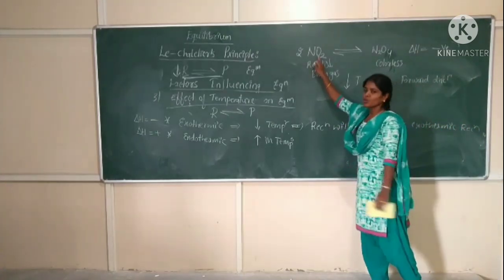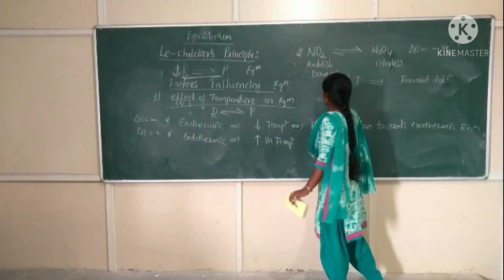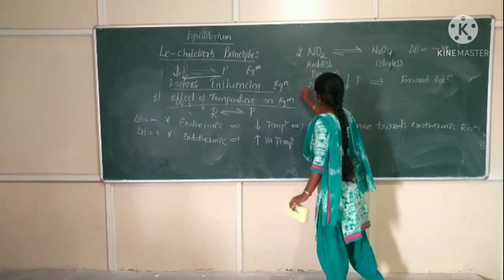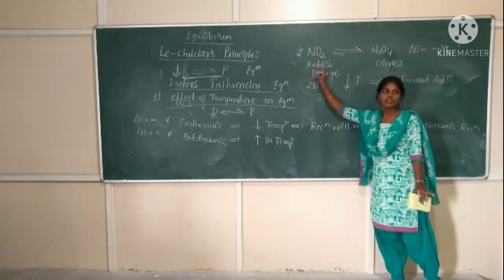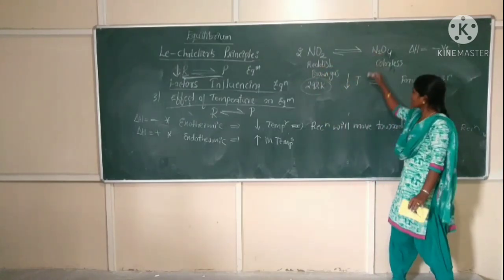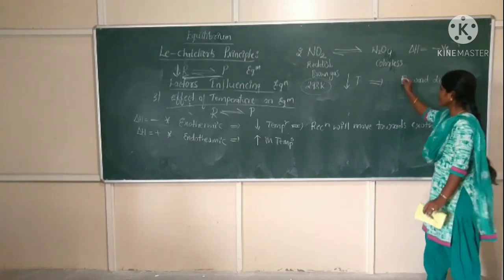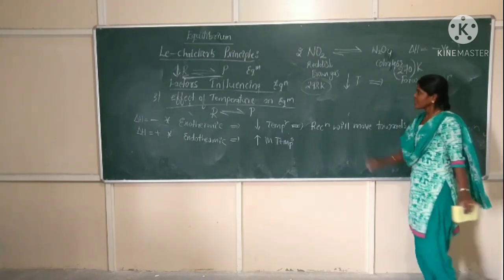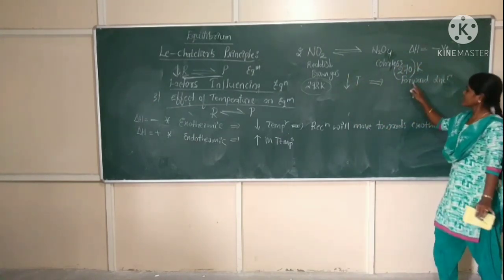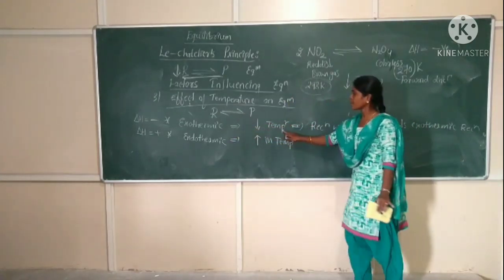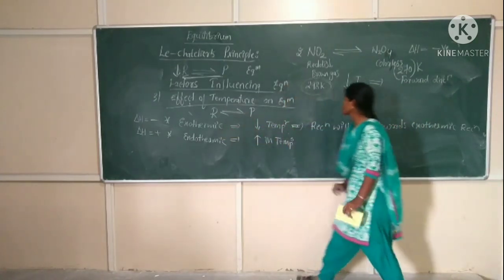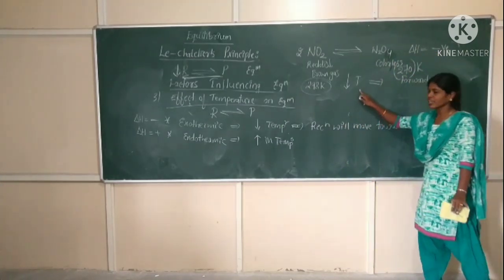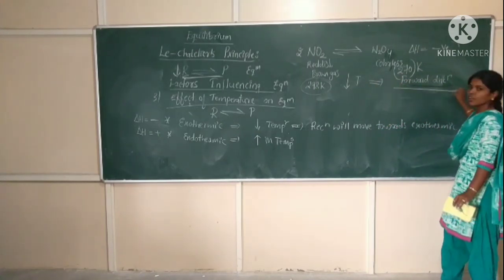For example, NO2, which is a reddish brown gas, will be observed at 298 Kelvin, that is at room temperature. The NO2 gas will be reddish brown in color. If you decrease the temperature, for example to 270 Kelvin, decrease in temperature favors the exothermic reaction, so the reaction will move in the forward direction.